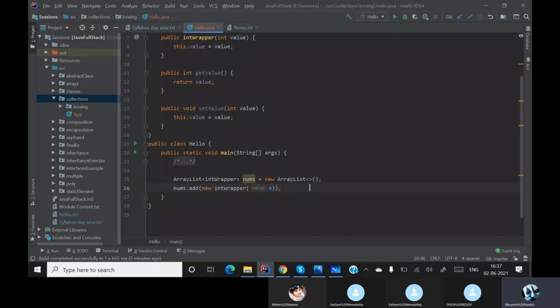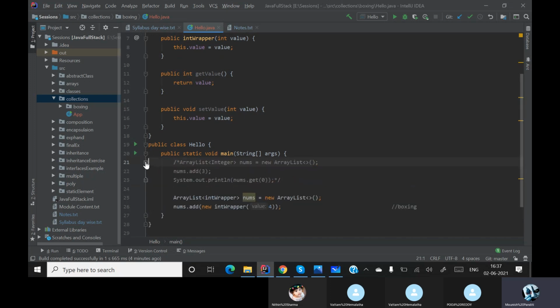Okay, so this is basically called manual boxing or boxing. Means if I do this manually, this is how I need to do it. This is called boxing. If our system does this automatically, here I am not doing anything.